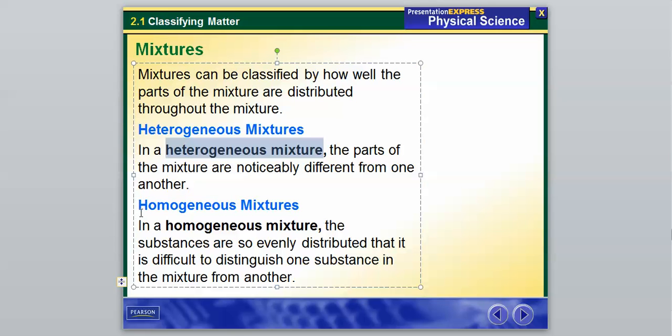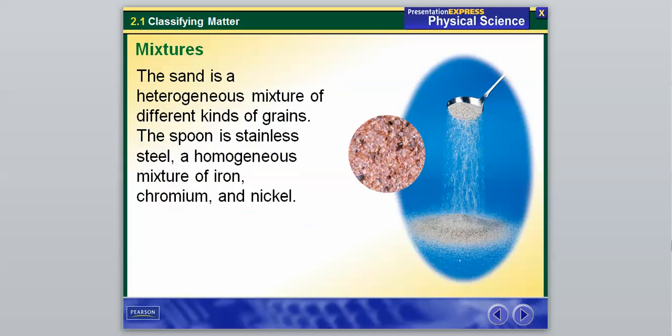And then our other example is a homogeneous mixture, where the substances are so evenly distributed that it is difficult to distinguish one substance in the mixture from another. So that is something that is almost a little more pure in form, where we can't necessarily see all of the differences that are present. Again, it'll be a substance that has multiple different things inside of it, but they're so evenly distributed that we cannot tell. And we'll get a couple more examples here in our next one.